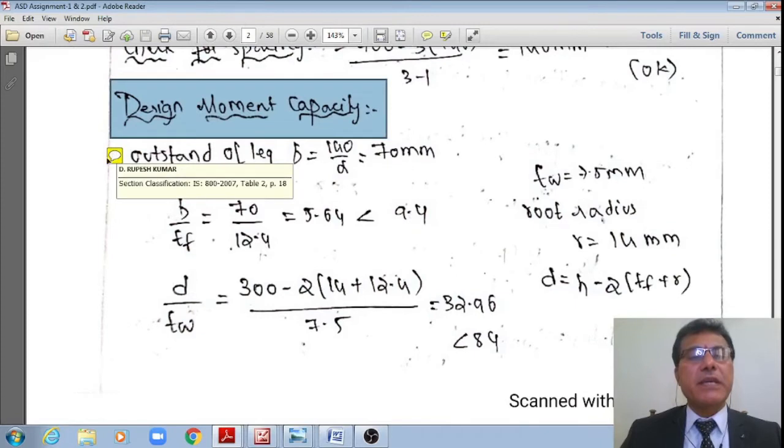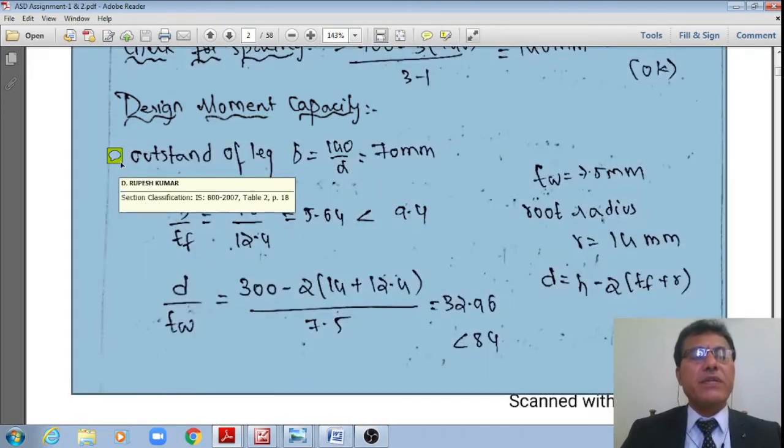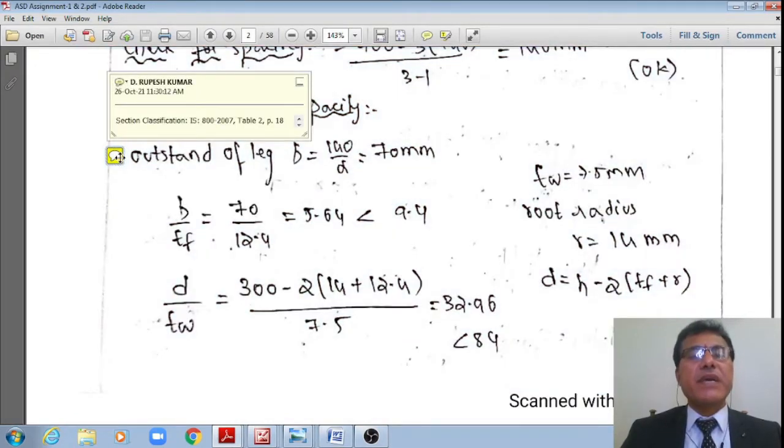Once it is okay, then I can proceed with how much moment it can resist, therefore the design moment capacity. First I need to decide the section classification. Within that, the first heading is the section classification as per IS 800 2007, Table 2, page number 18. Let me go to page number 18.